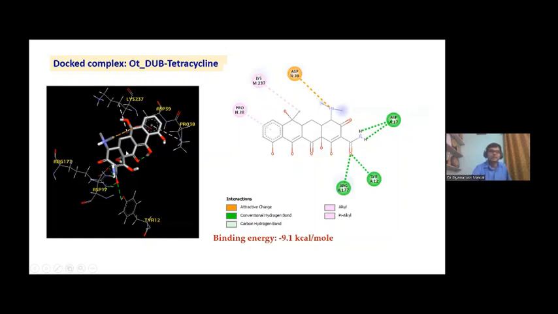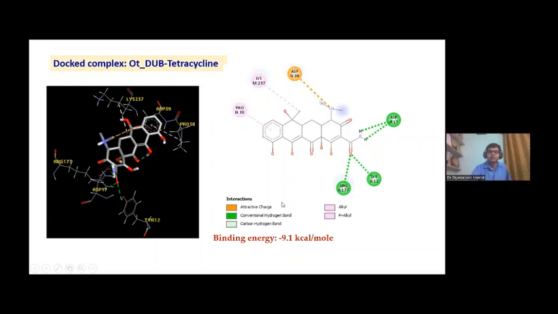This is the tetracycline 3D structure, this is the 2D structure, and here there is an attractive charge with asparagine 39, and in green color arginine, tyrosine, and aspartic acid. And these are responsible for the formation of conventional hydrogen bonds and carbon hydrogen bonds. And alkyl and pi-alkyl bonds are available with lysine and the protein against tetracycline.